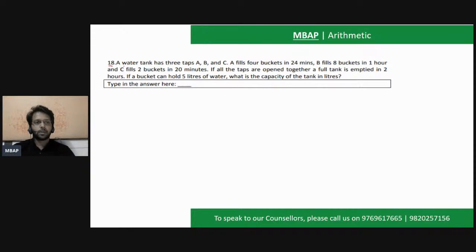The question says, a water tank has 3 taps, A, B, and C. A fills 4 buckets in 24 minutes. B fills 8 buckets in 60 minutes. And C fills 2 buckets in 20 minutes. If all the taps are open, the full tank is filled in 2 hours, which means if A, B, and C are working together, it's going to take 2 hours to fill the entire tank, right?